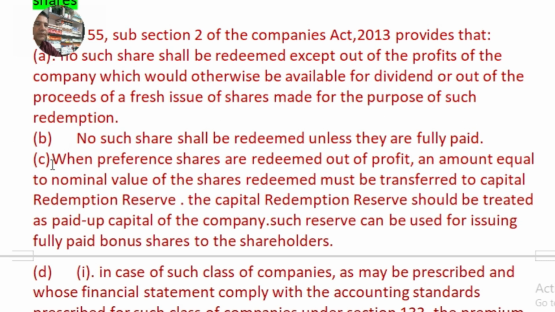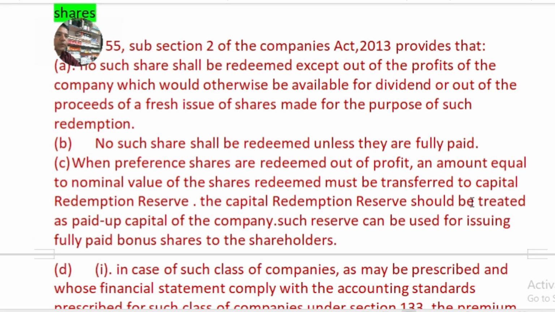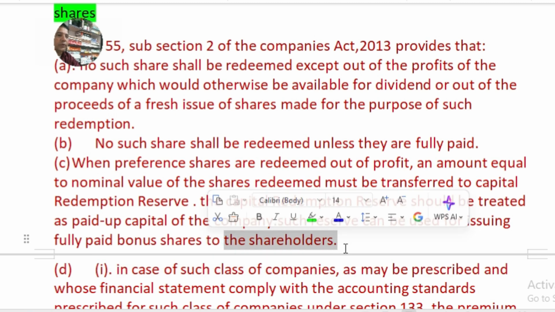And point C says that when preference shares are redeemed out of profit, an amount equal to the nominal value of the shares redeemed must be transferred to the capital redemption reserve account. The capital redemption reserve should be treated as paid up capital of the company. Such reserves can be used for issuing fully paid bonus shares to the shareholders.